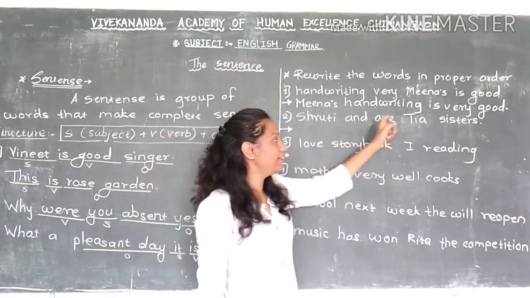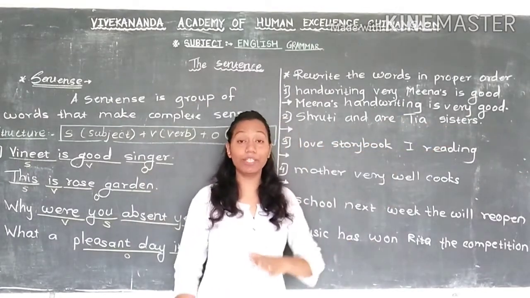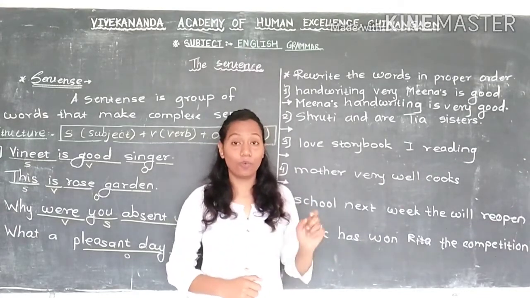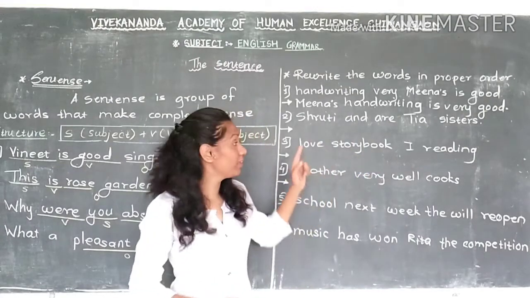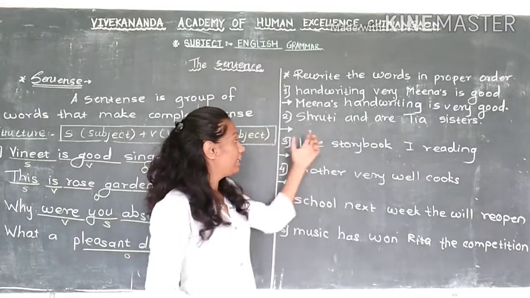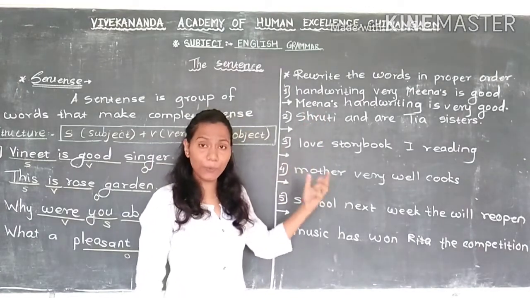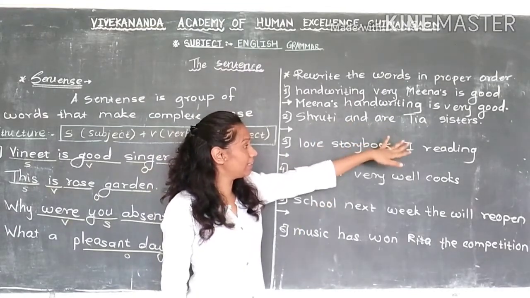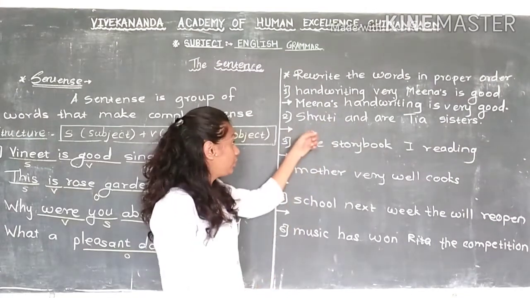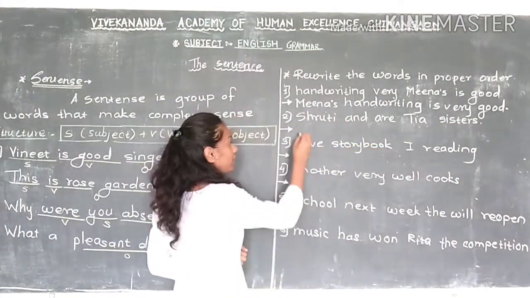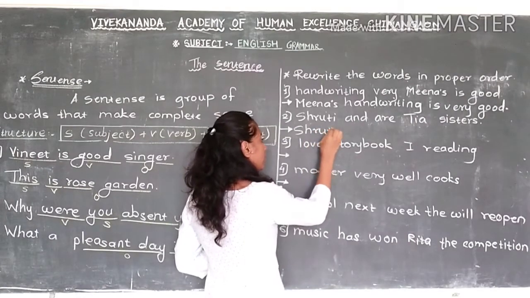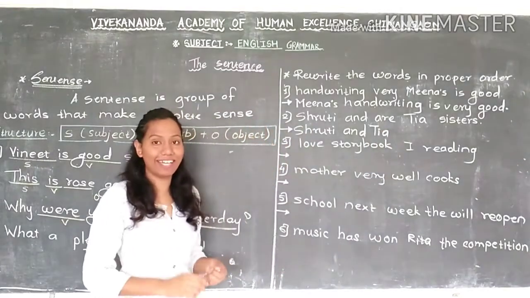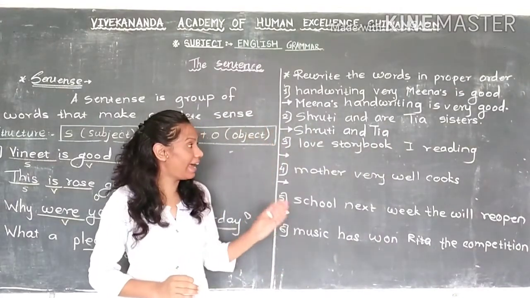Shruti and are Tia sisters. Here also they did not use the words properly in a correct order. So this cannot make sense. What is our work? To rearrange it again. Chalo, let's start it with the subject. Now subject means name. Did they give any name here? Shruti and are Tia sisters. Here are two names, Shruti, Tia. So we will write here Shruti and Tia. This way we start the sentence with the subject Shruti and Tia.